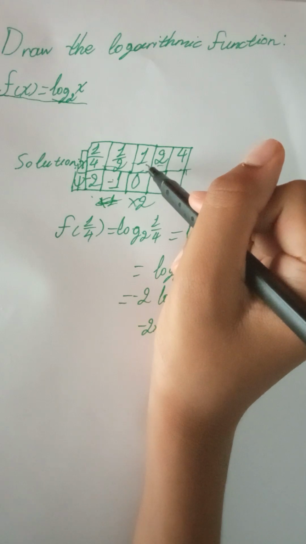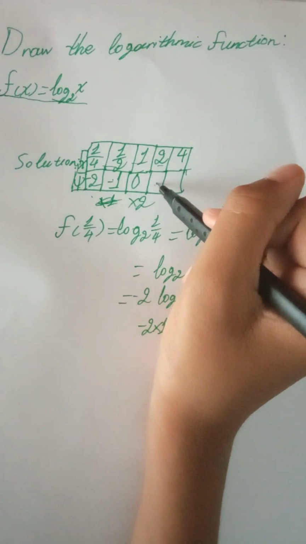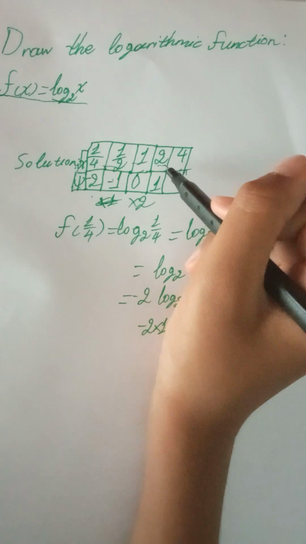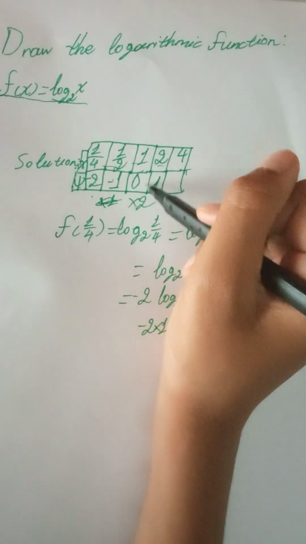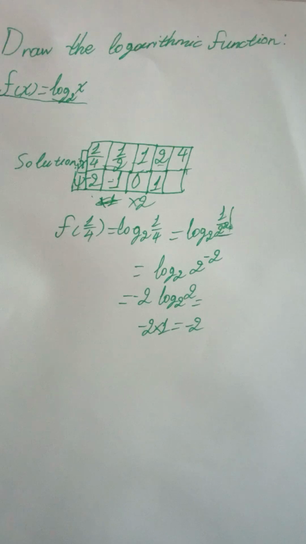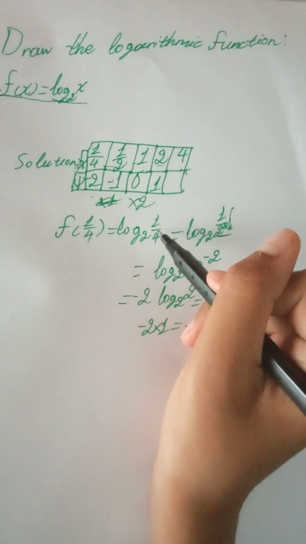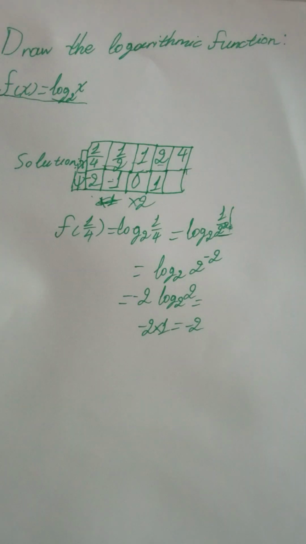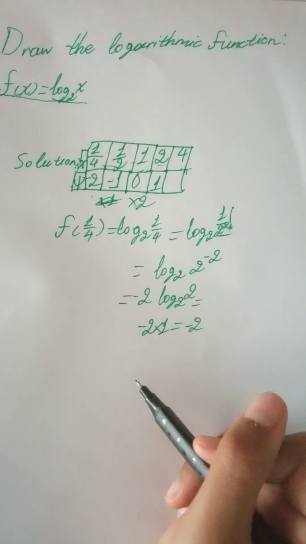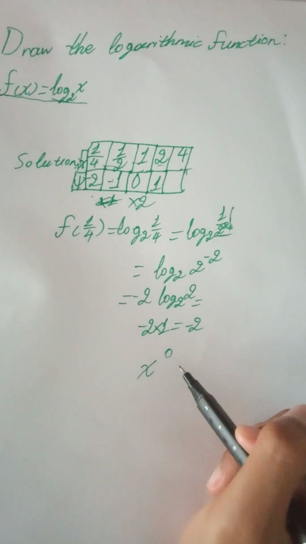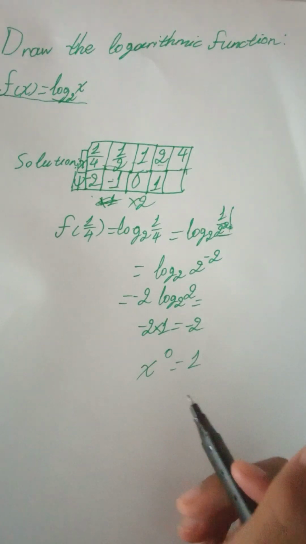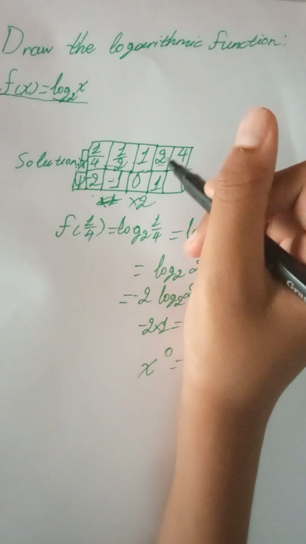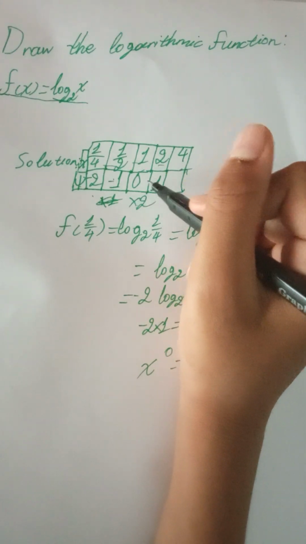Of course 1 is an exception because the value under it has to be 0. Because if you replace 1/4 with 1 and solve it the exact way that I did, you end up with 0. Because anything to the power of 0 is equal to 1. It can be any number. So 1 will always be 0.